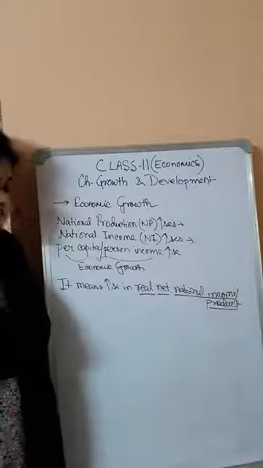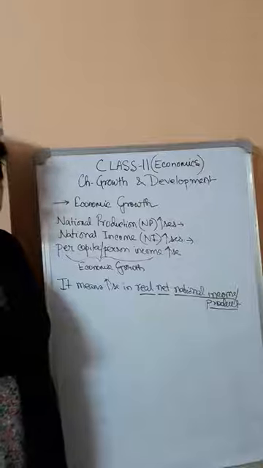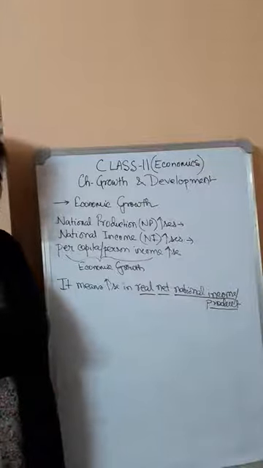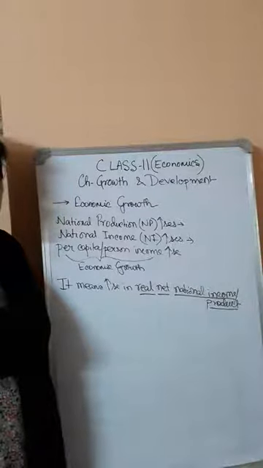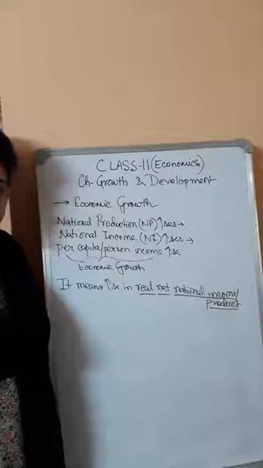Now, national production, you all have done. What does production imply? Production means making goods and services within the domestic framework of the country by the nationals.